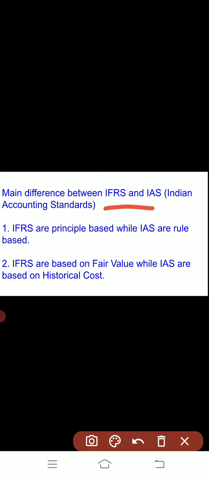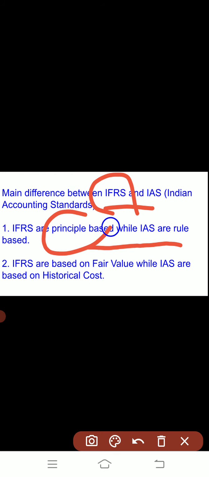IFRS, the international financial reporting system, is principle based, while the Indian accounting standards are rules based. These are the rule based methods maintained by the Indian accounting standard only, but the international financial reporting system is based on principles which are universally applicable.